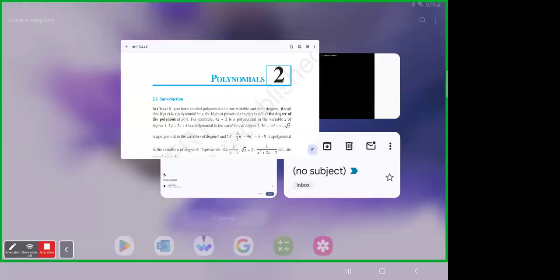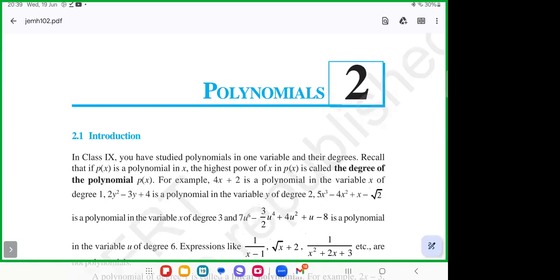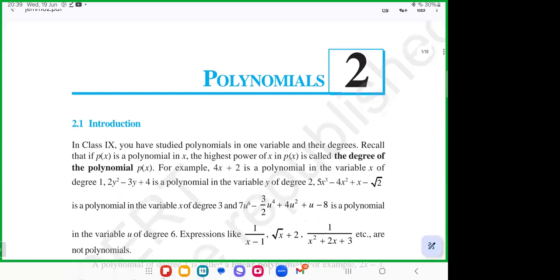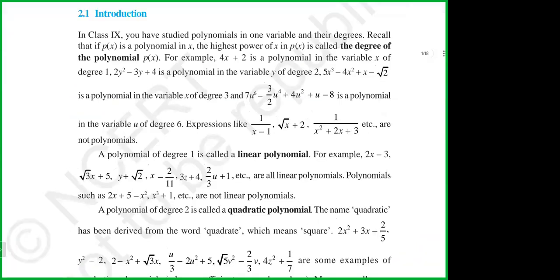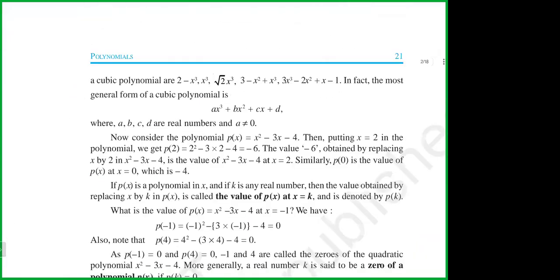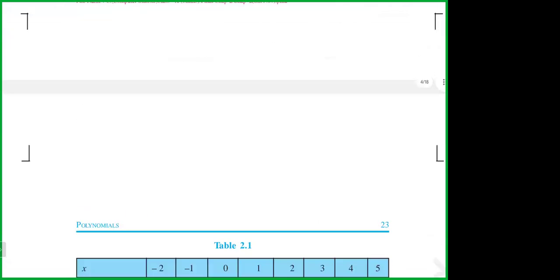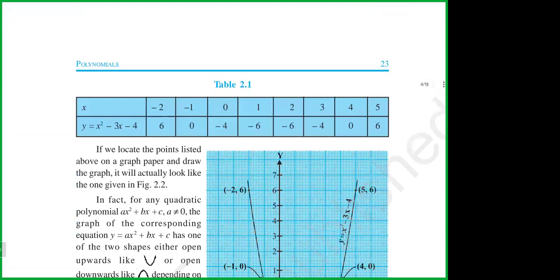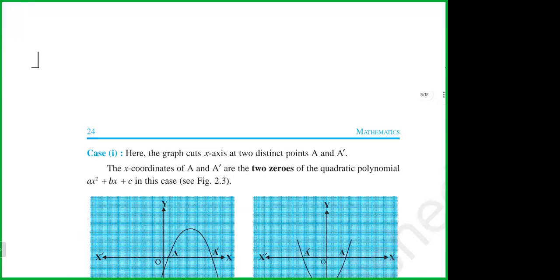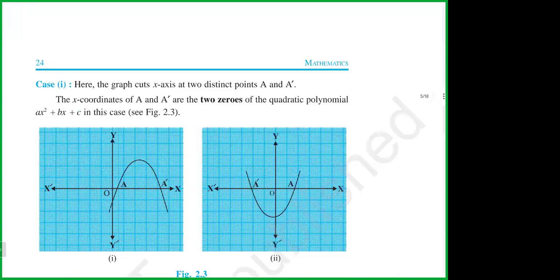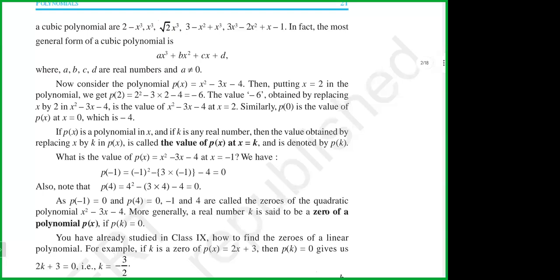Actually, this is the simple chapter, polynomial, but we can expect at least 6-mark questions from this chapter. Very simple: the relationship between the zeros and the polynomial, how to find the degree, and the shape of the parabola, opening upward, opening downward. Only this type of questions will come for this exam. Maximum 6 or 7-mark questions they will ask from this chapter, polynomial.